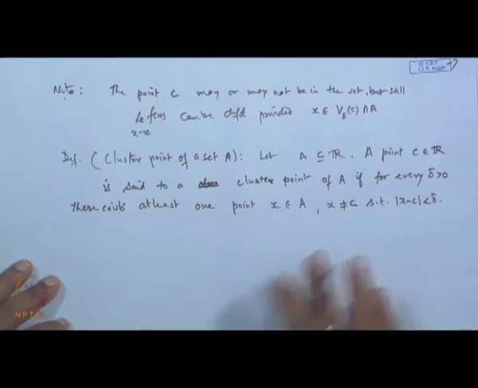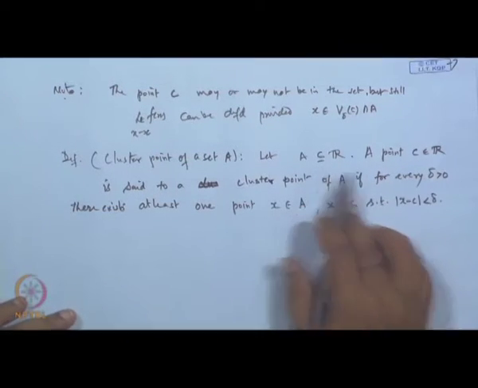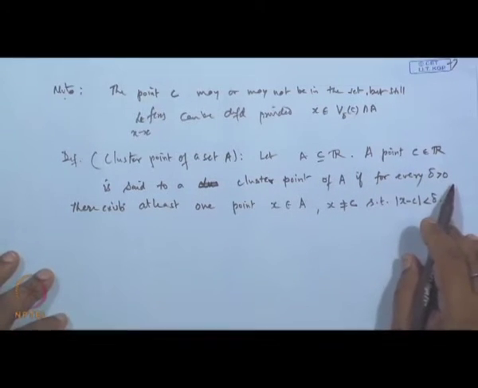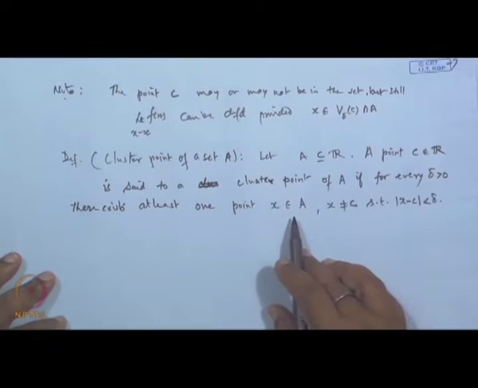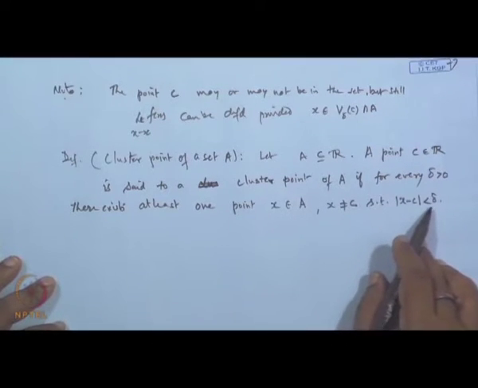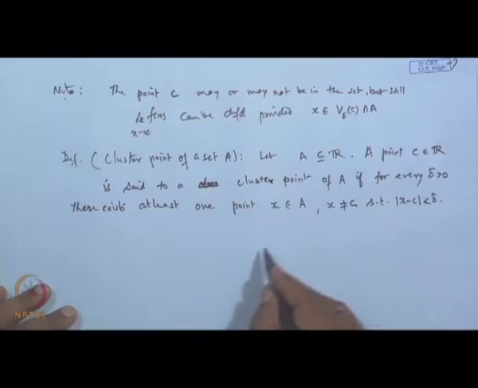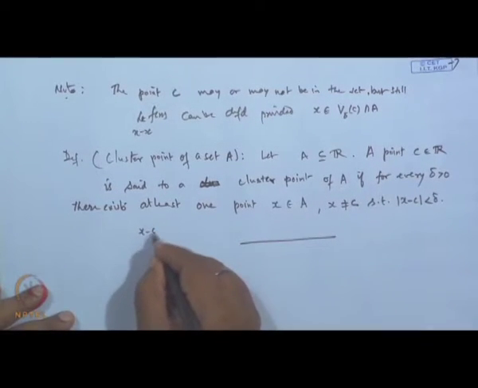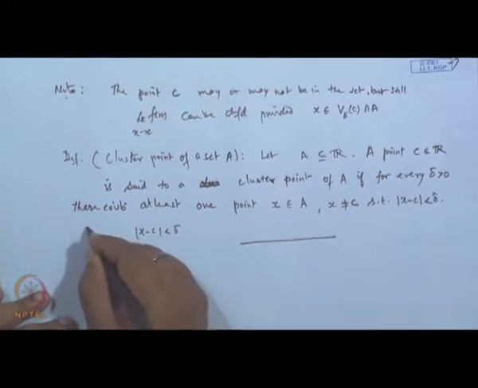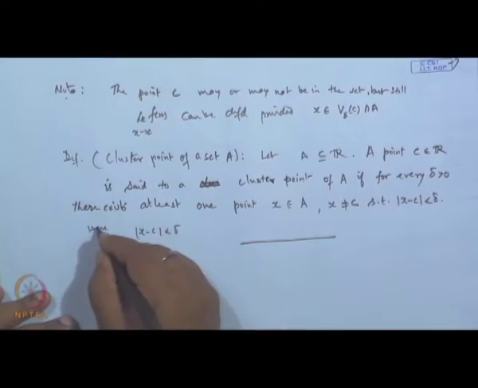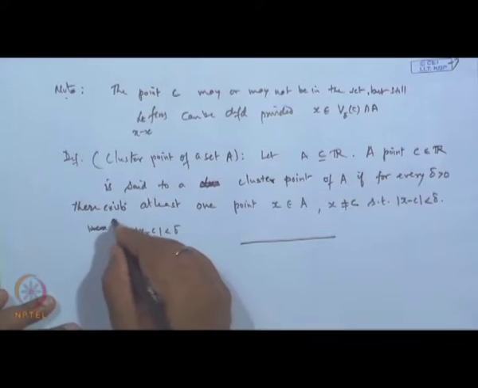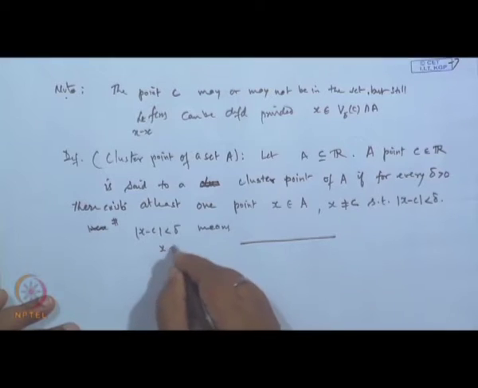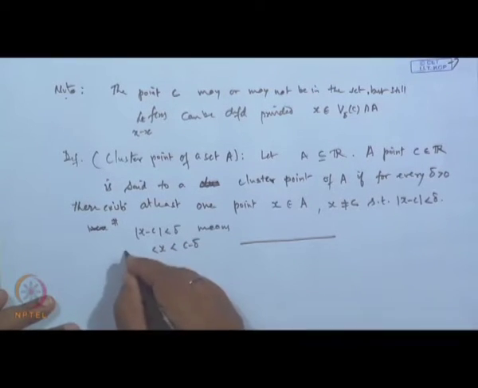Okay. So, the meaning is that a point c is called a cluster point of a set A if for every delta greater than 0 there exists at least one point x such that |x minus c| is less than delta, where x is in A. This obviously means that x lies between c minus delta and c plus delta.